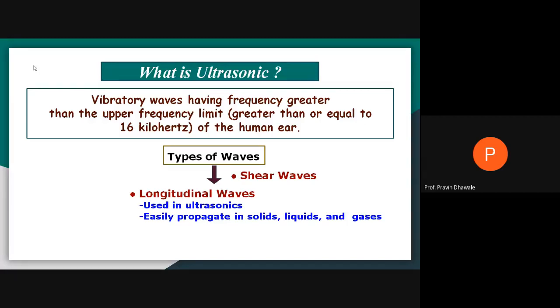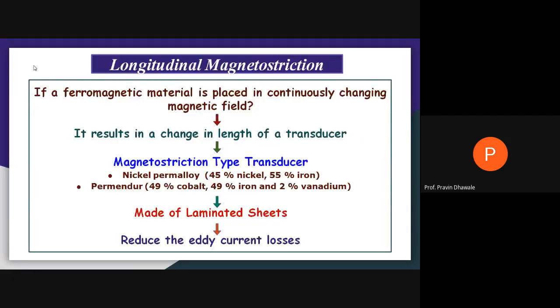There are two types of ultrasonic waves, shear waves and longitudinal waves. These waves are used in ultrasonics, and they usually propagate in solids as well as gases and liquids.